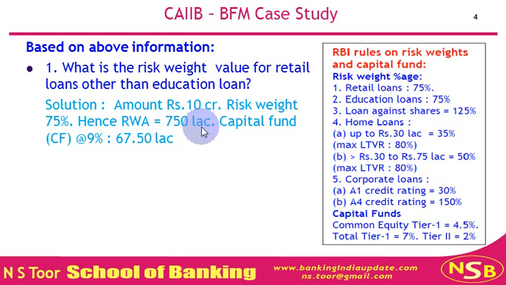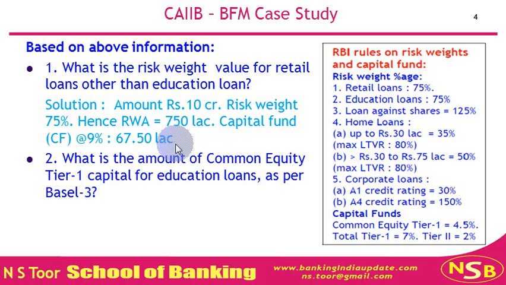Capital funds at 9% of this risk weighted assets would be 67.50 lakh. So the risk weighted value is 750 lakhs, and capital fund at 9% is 67.5 lakh. This is our first question.